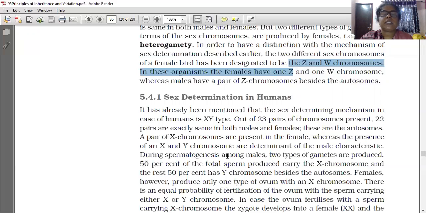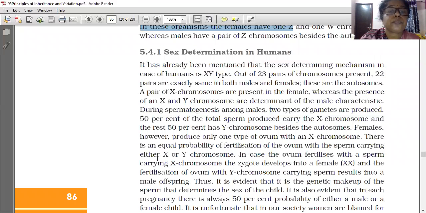During spermatogenesis among males, two types of gametes are produced. 50% of the total sperm produced carry the X chromosome, and the remaining 50% carry the Y chromosome, besides the autosomes. Females, however, produce only one type of ovum, because they are homogametic, producing X gametes only.